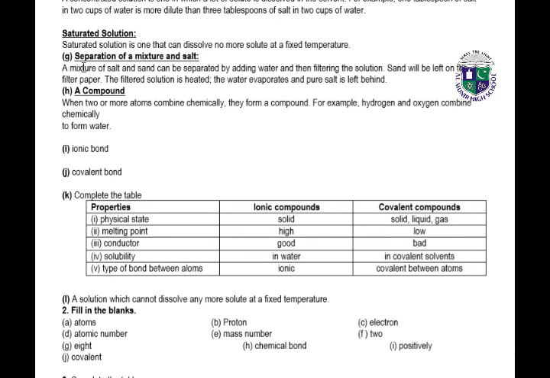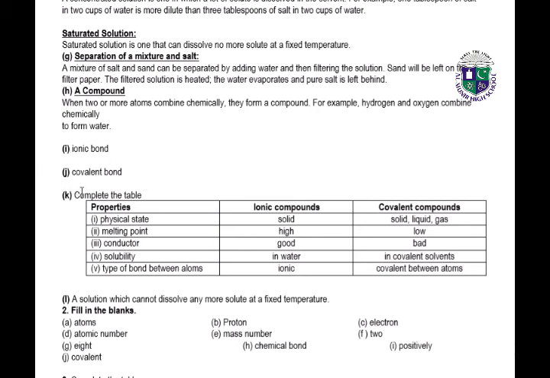Number G, separation of a mixture of salt and sand. A mixture of salt and sand can be separated by adding water and then filtering the solution. Sand will be left on the filter paper. The filtered solution is heated, the water evaporates and pure salt is left behind. Number H, a compound. When two or more atoms combine chemically, they form a compound. For example, hydrogen and oxygen combine chemically to form water. Next question is I. Answer is ionic bond.